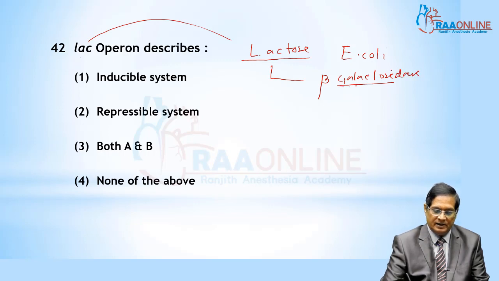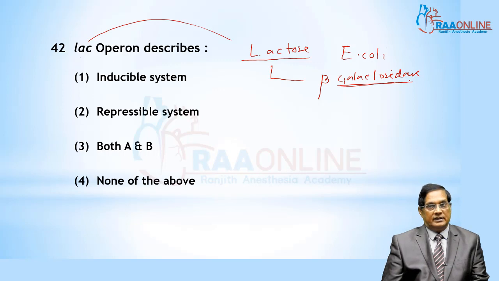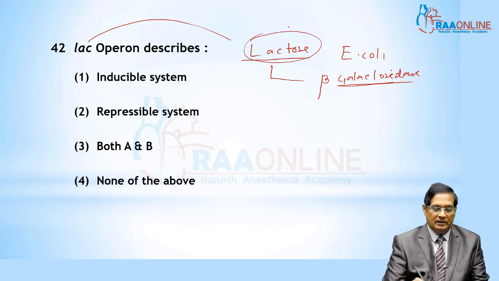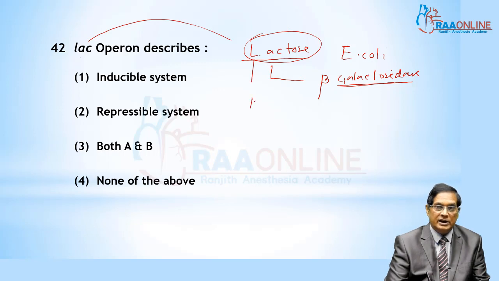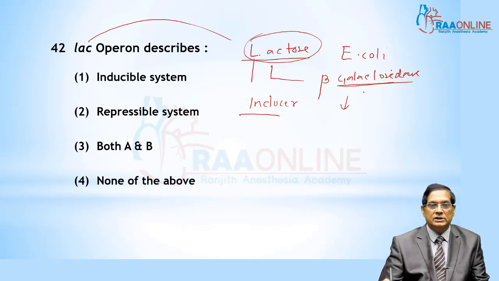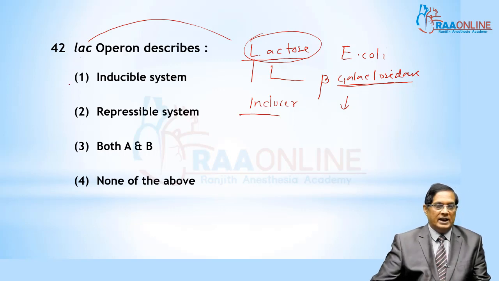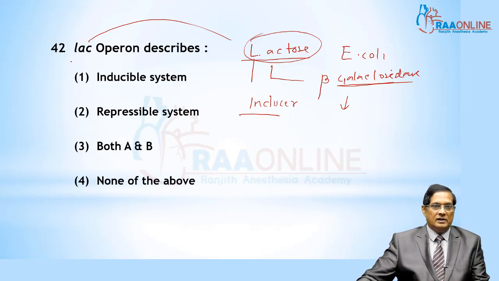That is, enzyme synthesis depends on the substrate. This substrate is called the inducer, and the enzyme is known as an inducible enzyme. The genetic system involved in this activity is known as an inducible system. So, lac describes an inducible system.